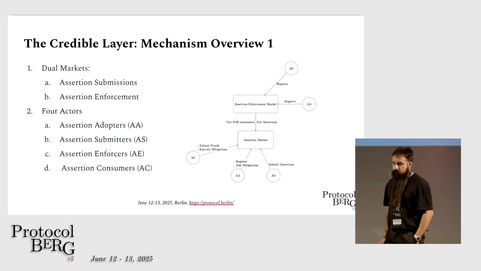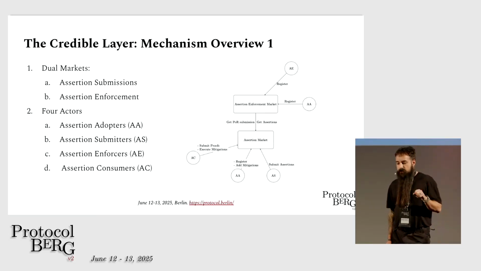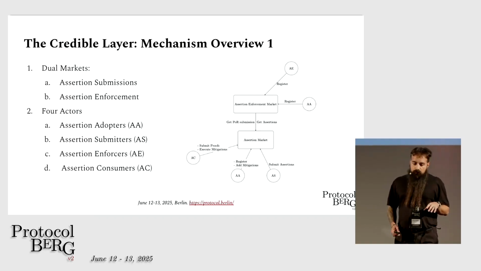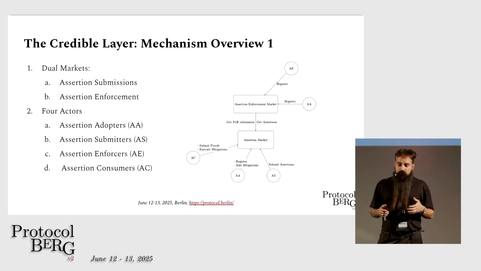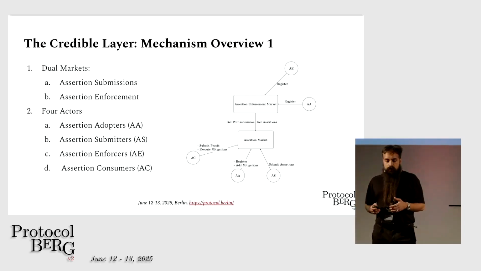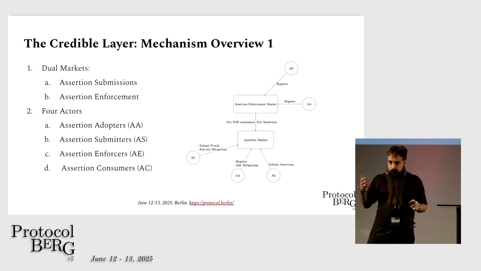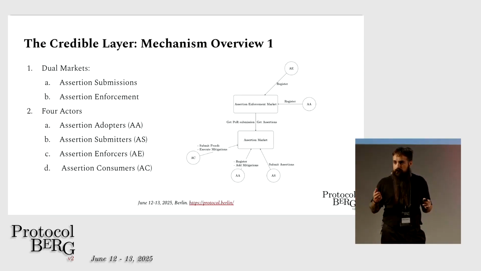almost. So in this system, we have two markets. We have the assertion definition market and the assertion enforcement market. Essentially, the contracts don't really need to be the same people that define these assertions, right? We can think of the assertions as security rules, so probably the auditors would be better people. So what if we have a system where the protocol needs protection, so it sources assertions from assertion submitters.